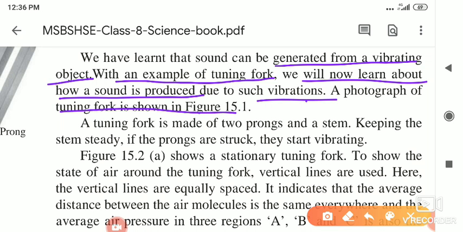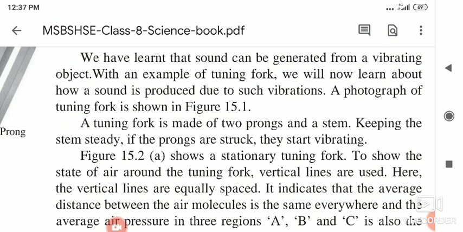Now to understand how sound is produced, all of you just put your fingers on your throat and try to speak something. Just speak anything, mother, any word you can speak. You will notice that the fingers you kept on your throat feel some vibration. You have to do this experiment whenever I tell you, and then you will understand it. Something in your throat is vibrating, and that vibration is responsible for the production of sound.